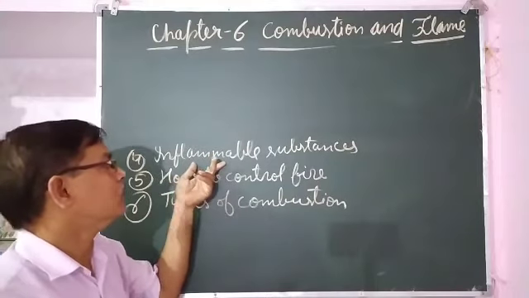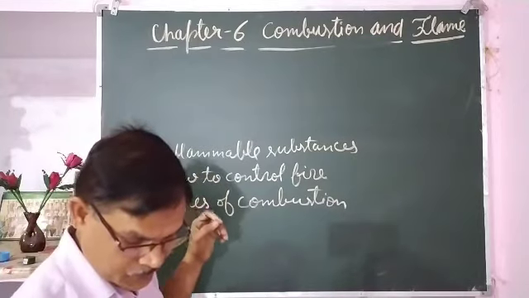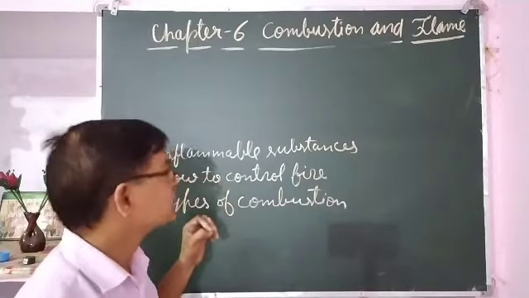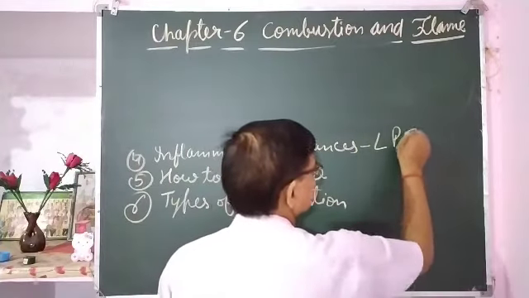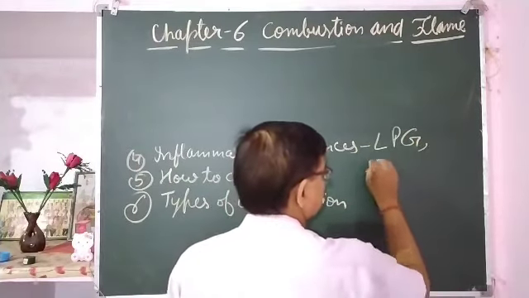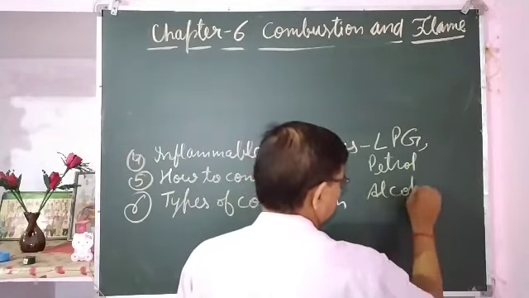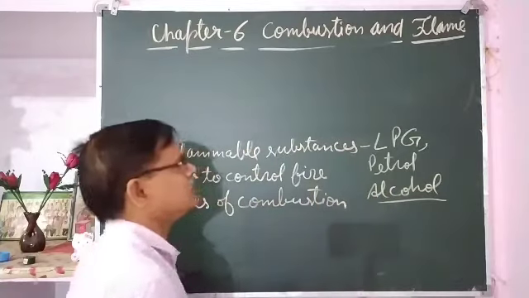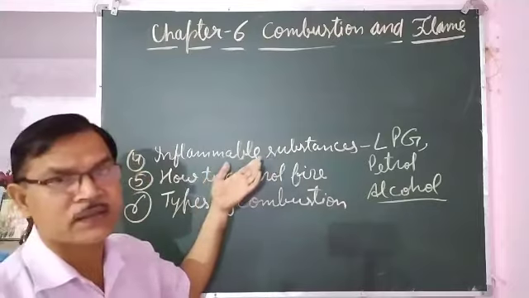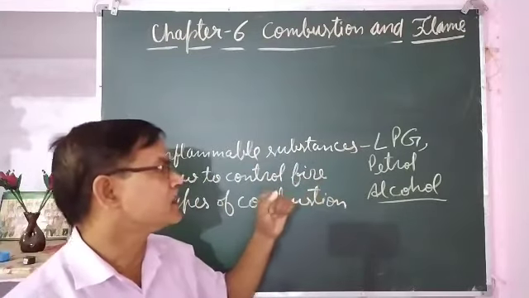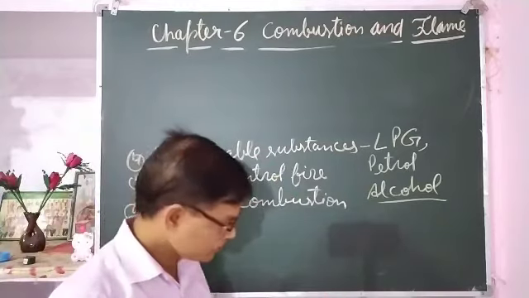ज्वलनशील means which can catch fire easily. Substances which have low ignition temperature, such as LPG, petrol, alcohol, catch fire easily. Even after getting a spark of light, they start to burn. So they are called inflammable substances.